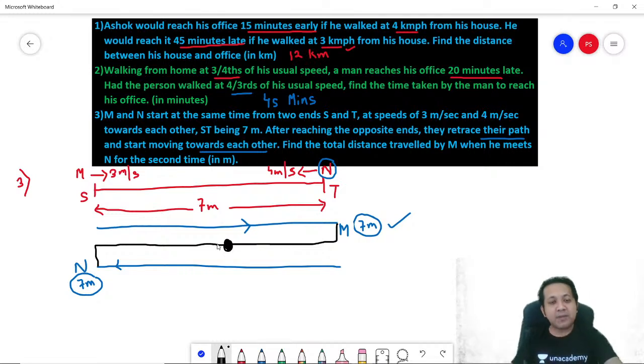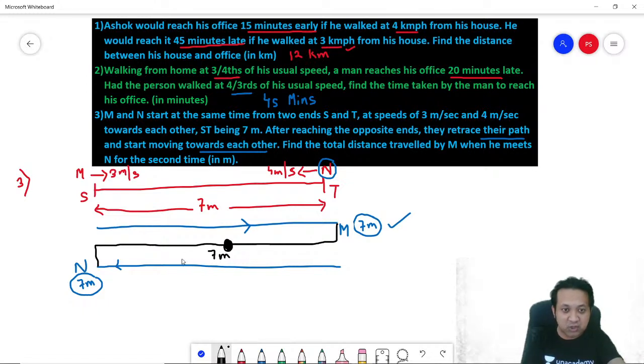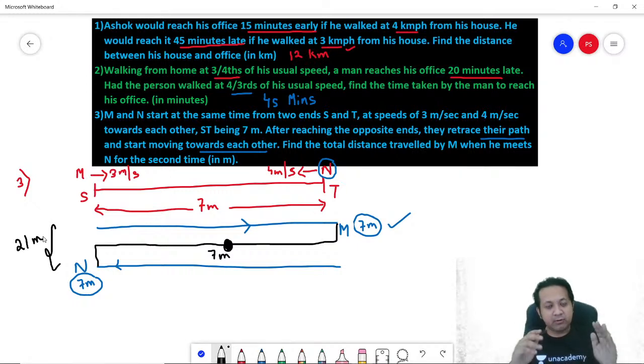So how much distance is the black line? Can I say the total distance for the black line is also 7 meters? So when they met for the second time, the total distance they would have covered is 21 meters. Let me repeat if you have a doubt. M starts from one end and covers 7.